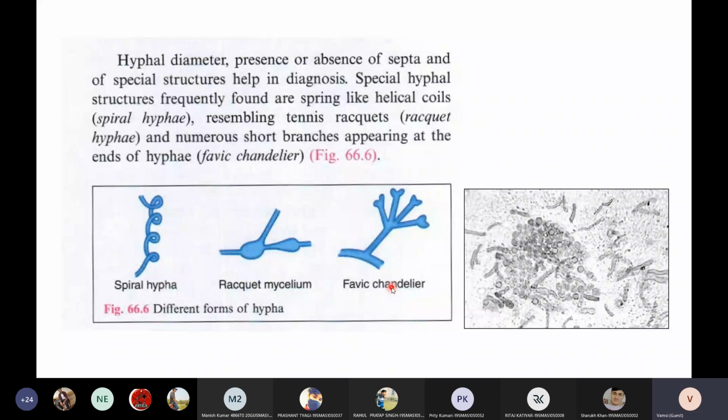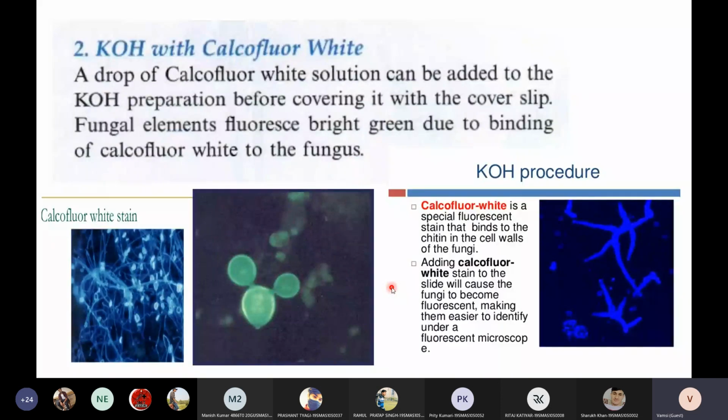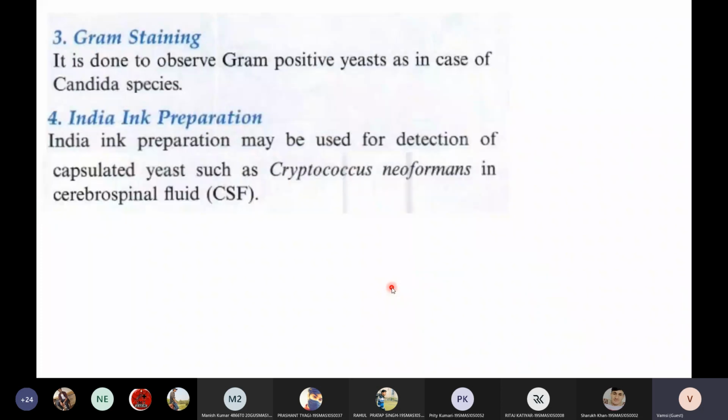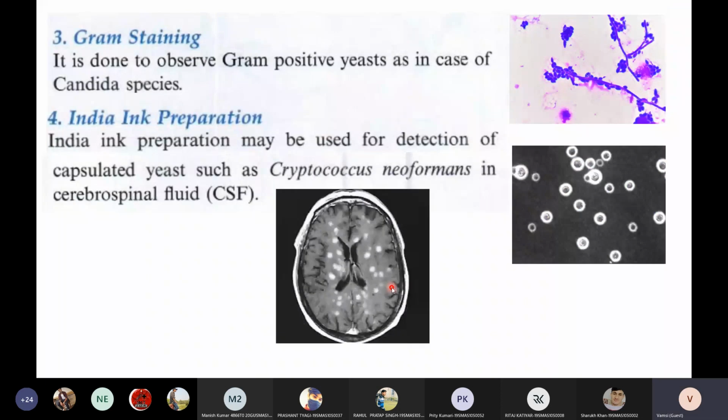Okay. So the second one is calcofluor white, which we discussed. Under a UV microscope, you will see brightly colored fungi. Gram staining is usually for Candida species, and India ink is for identifying Cryptococcus neoformans infection. Of course, it will cause brain infection.